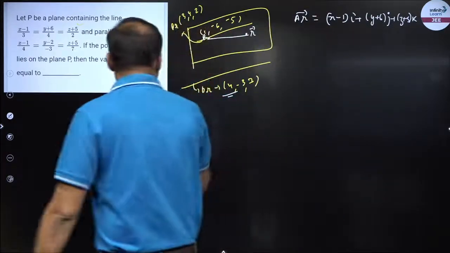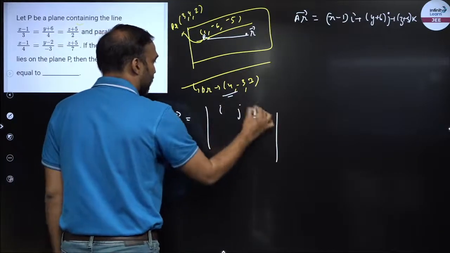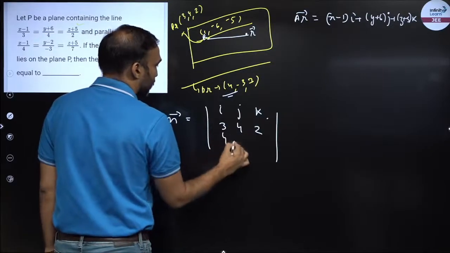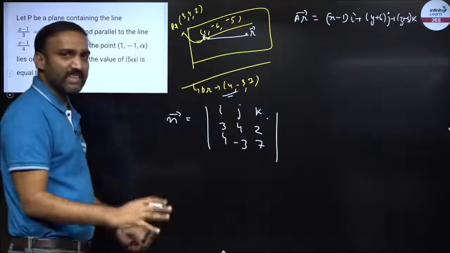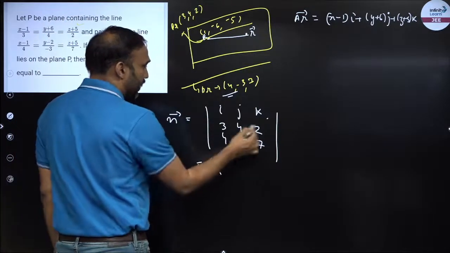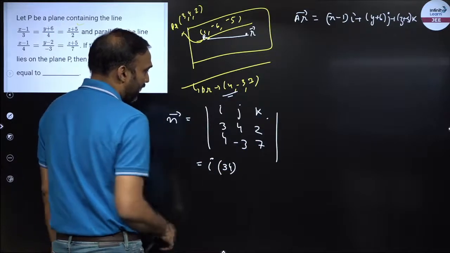So how do I find the normal? Normal would be the cross product of these two vectors, i, j, k. This is 3, 4, 2. This is 4, minus 3. How much is this? 7. Right, the same concept I would be applying over here. So I would get 28 plus 6, that is 34, right?